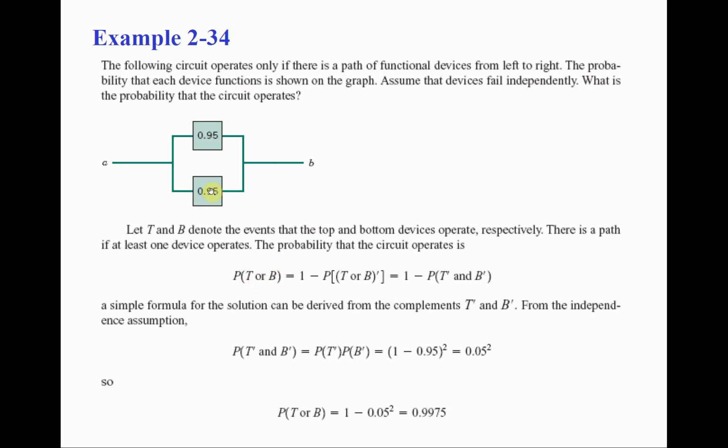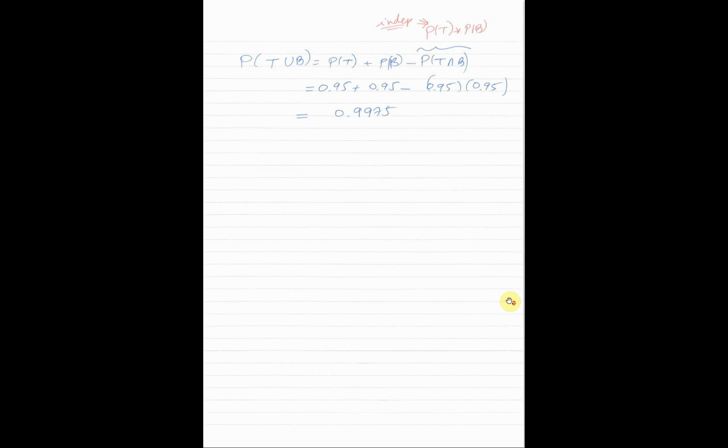It's not an "and", it's an "or", because if either one of them operates, then the whole system will be operating successfully, and this is due to the fact that they are connected in parallel. So what we want to calculate is the probability that the top or the bottom operates. Now, this is one way to solve the problem. I have another alternative way which I find easier, and let's focus on that. The probability of the top or bottom, "or" is union. So what we need is the probability that the top operates union the bottom operates.